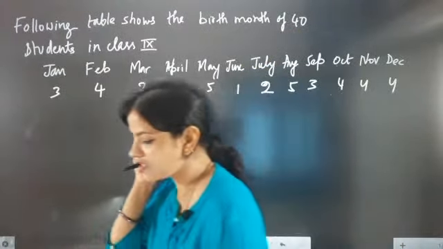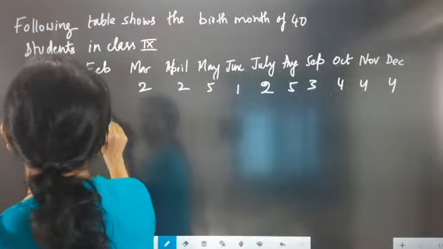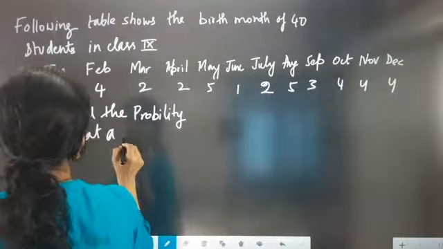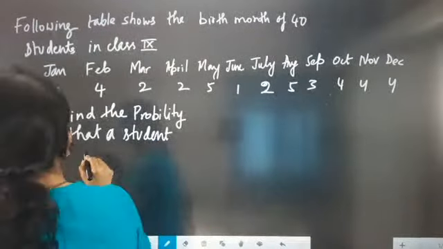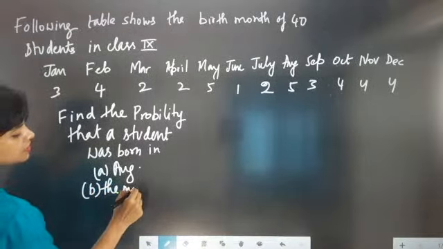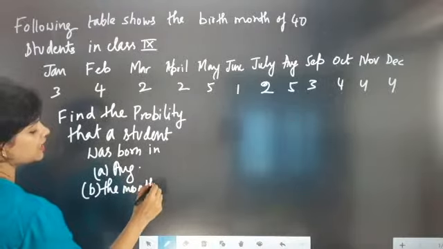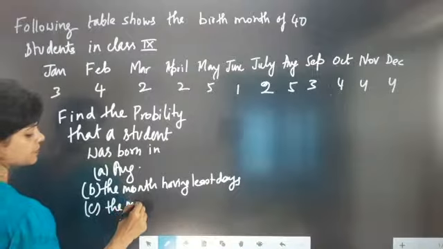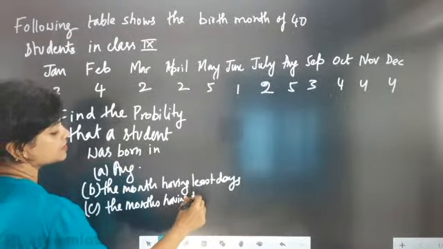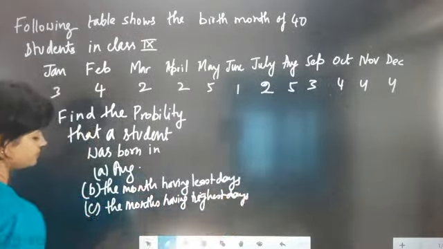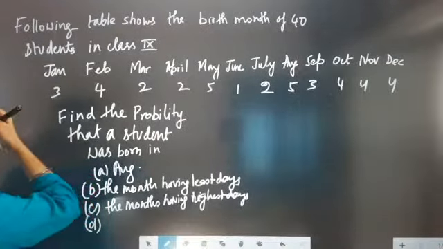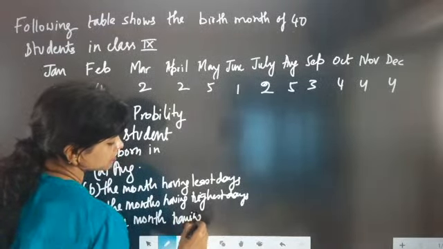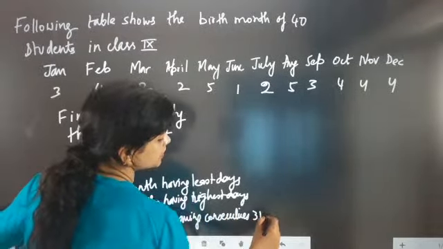Now the first part of the question is: find the probability that a student is born in August, the month having least days, the month having highest days, the month having consecutive 31 days.